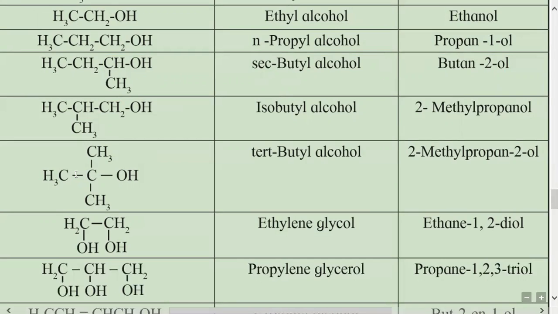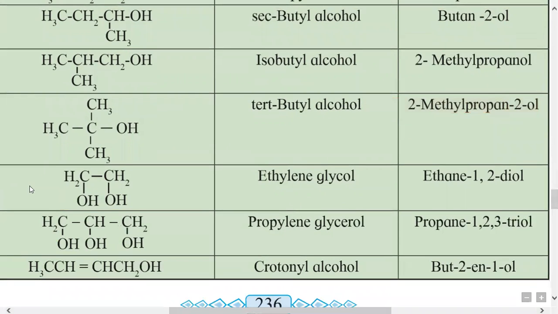The name is given from the alkane propane, so from propane its name is propanol. The second carbon contains the OH group, therefore propan-2-ol. And one methyl group is present at the second carbon as a side chain, therefore it is 2-methylpropan-2-ol. It is the correct IUPAC name of this alcohol.